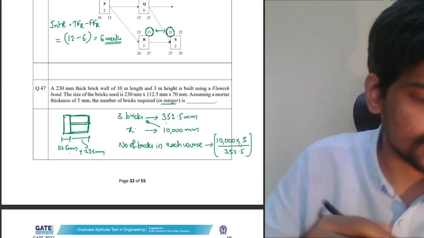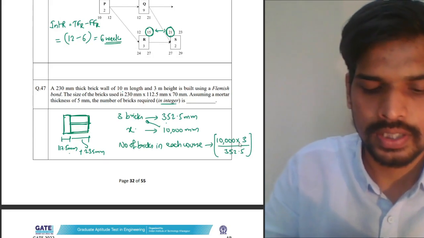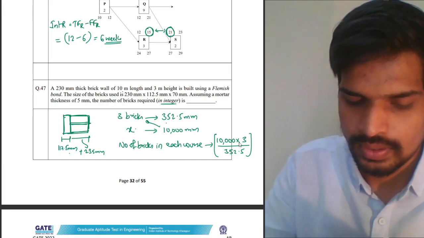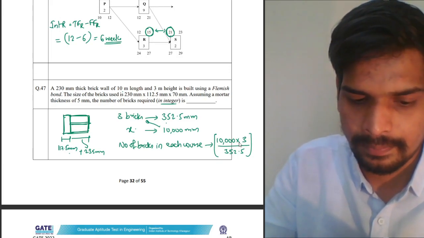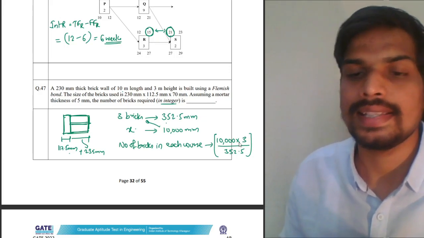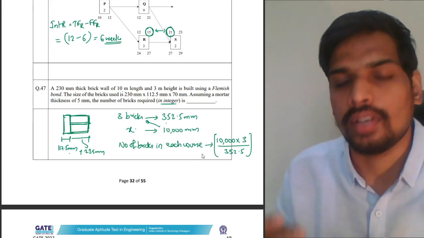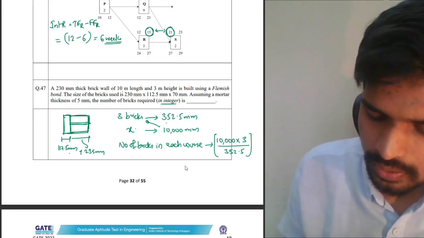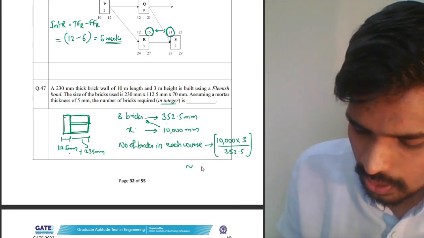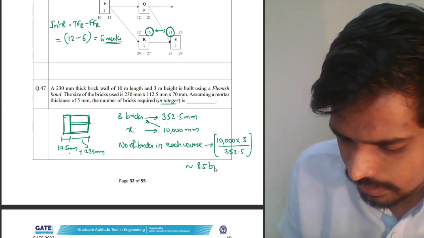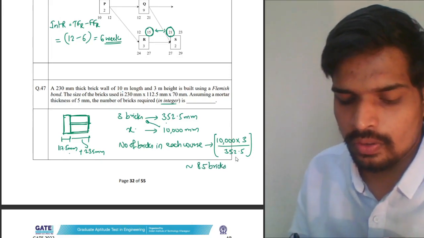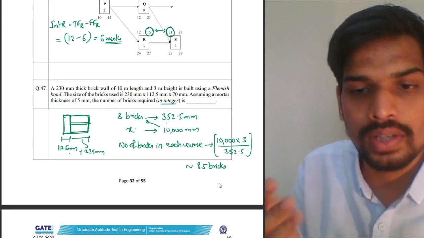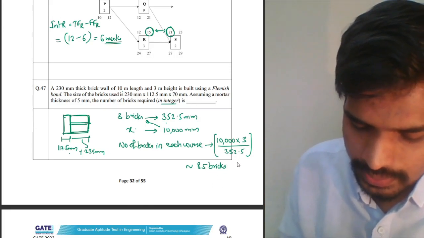Use your calculators and check the value you're getting. 30,000 divided by 352.5. You'll get this approximately as 85.1. So I'm neglecting that 0.1 considering that it is included in the mortar part. So approximately 85 bricks. I told you there is rounding off involved. We want an answer in integer, so instead of 85.1, I'm taking 85. 85 bricks.